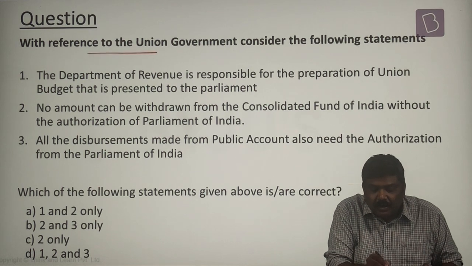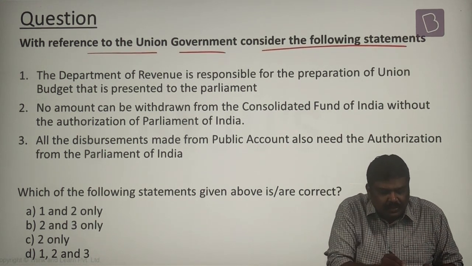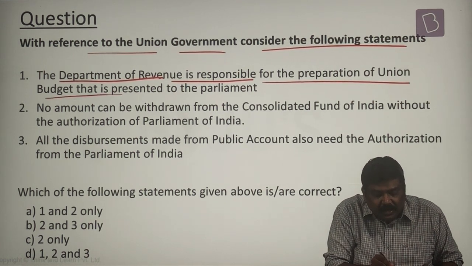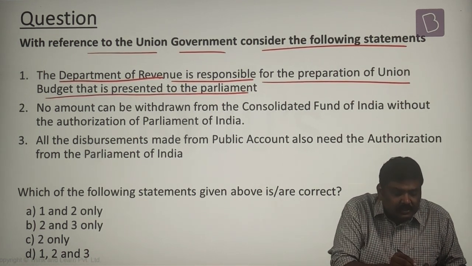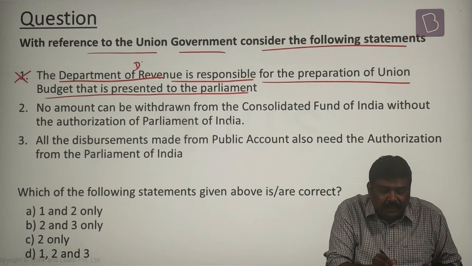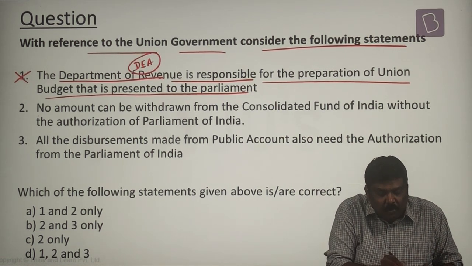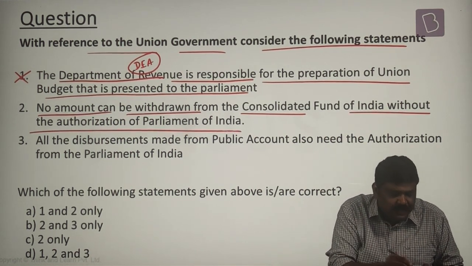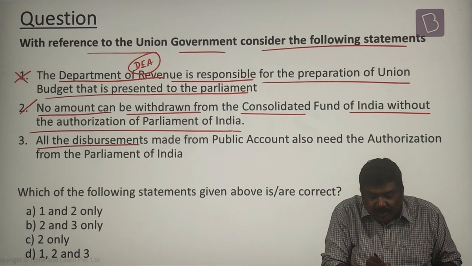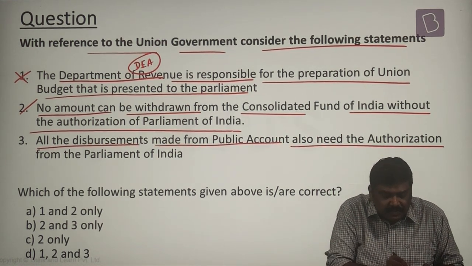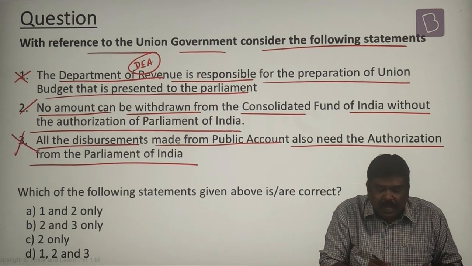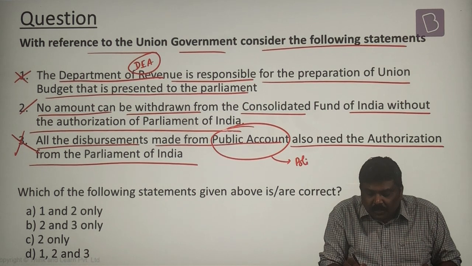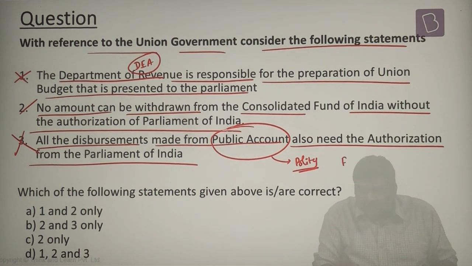With reference to the union government, consider the following statements. The Department of Revenue is responsible for the preparation of the budget and it is presented in the Parliament. This is wrong because it is the Department of Economic Affairs. No amount can be withdrawn from the Consolidated Fund of India without the authorization of the Parliament of India. Yes, that's right. All the disbursements made from the public account also need the authorization of the Parliament of India. This is wrong. I'm pretty sure you've learned about the public account under the concept of polity. In case of the public account, it is the executive prerogative.